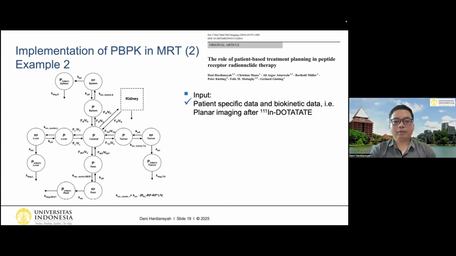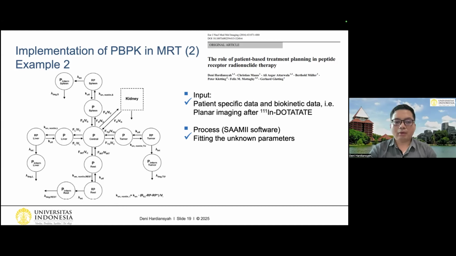For the input, we use patient-specific data and also biokinetic data. In this case, we use planar imaging after 111In-DOTATATE, so this is for PRRT, and patient-specific data that we collected, such as body weight, body height, etc. After that, we process it with the SAAM II software.